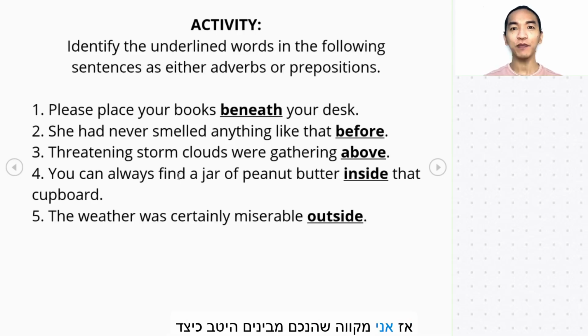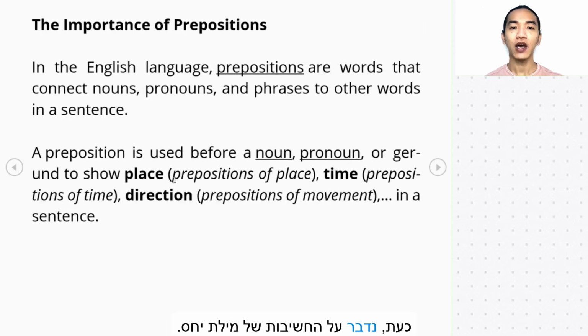Okay? So, I hope you fully understand how to identify if the word is a preposition or an adverb. Okay? So, let's move on. Now, the importance of prepositions. Why it is actually important to understand prepositions.